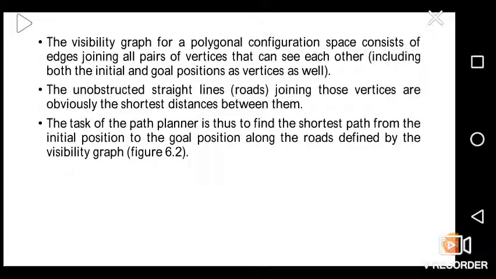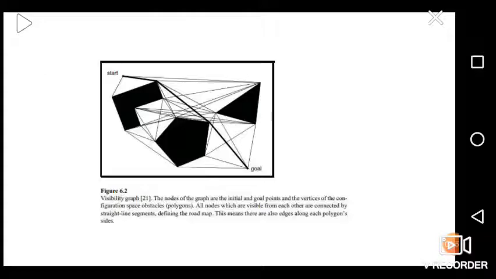a polygonal configuration space consists of edges joining all pairs of vertices that can see each other, including both the initial and goal positions as vertices. The unobstructed straight lines joining those vertices are obviously the shortest distance between them. The task of the path planner is thus to find the shortest path from the initial position to the goal position along the roads defined by the visibility graph, as shown in the diagram.